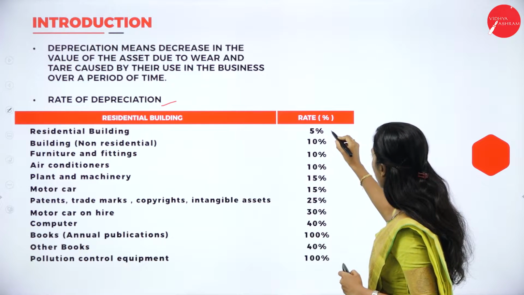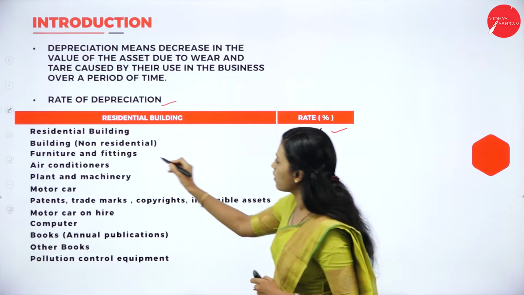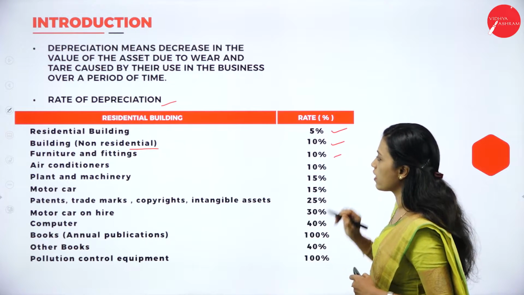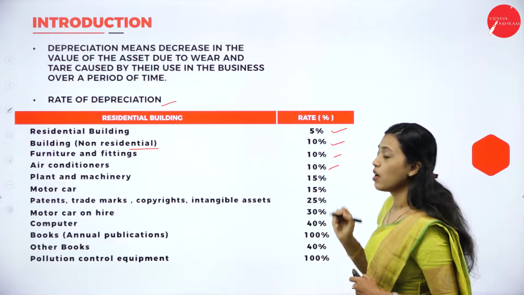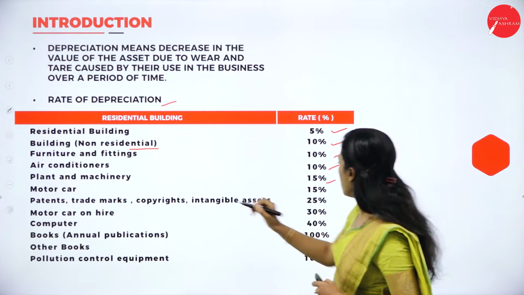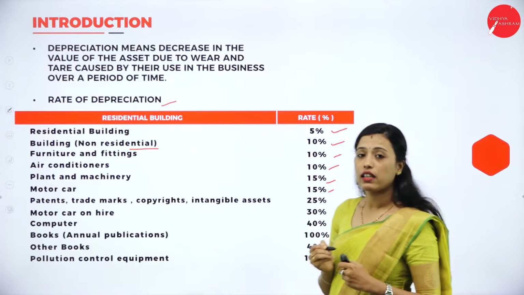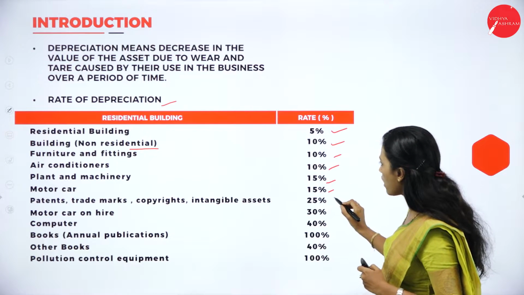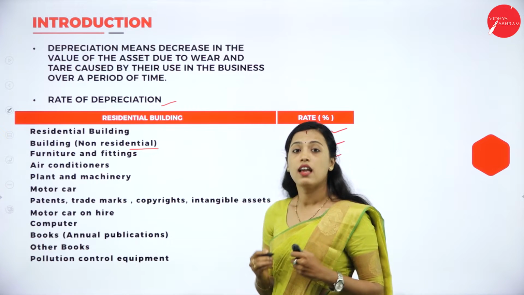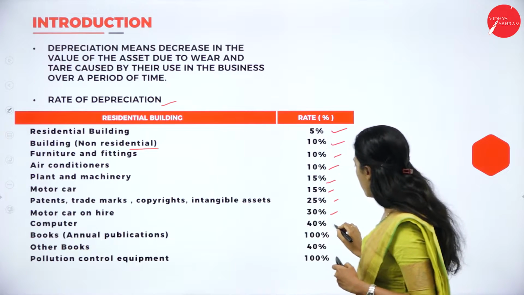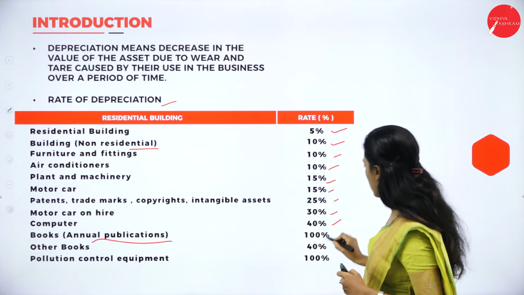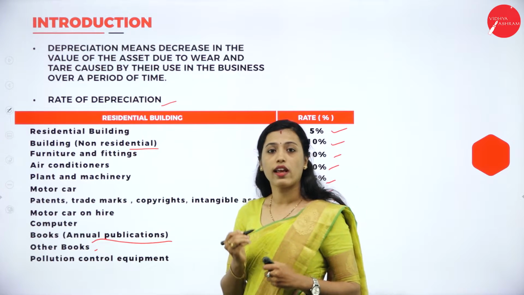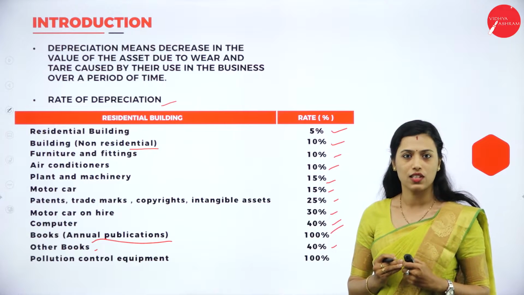Residential building, there is a 5% rate of depreciation, and building that is non-residential, it is 10%, furniture and fittings 10%, air conditioners 10%, plant and machinery 15%, motor car 15%, patents, trademarks, copyrights and intangible assets 25%, motor car on hire it is 30%, computers 40%, and books, that is for annual publications it is 100%, other books it is 40%, and pollution control equipments it is 100% depreciation.